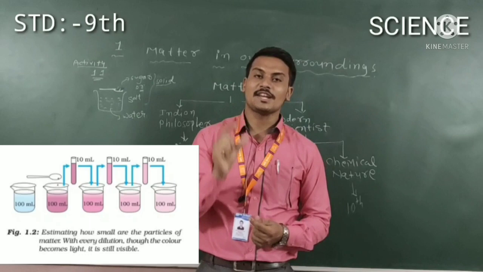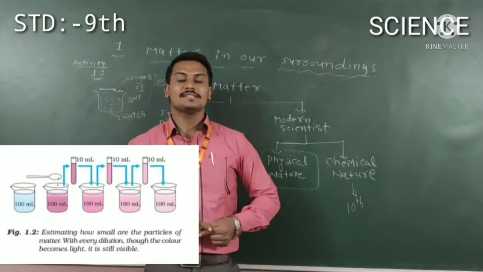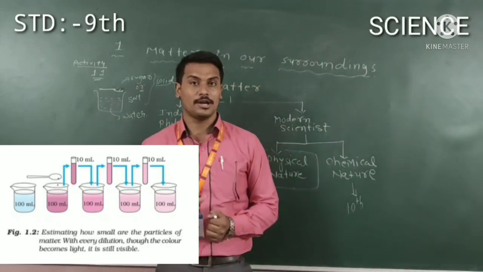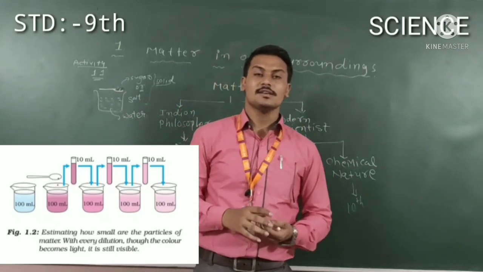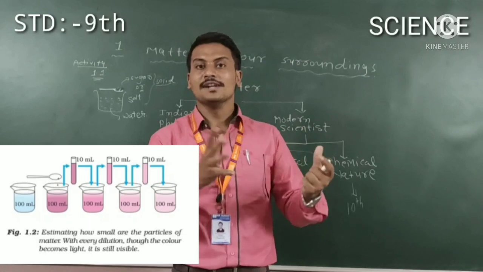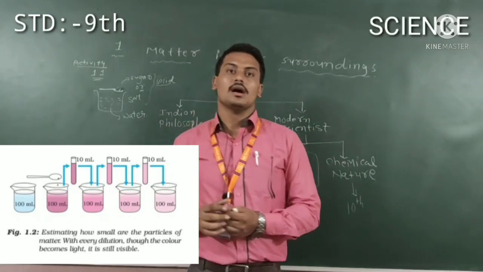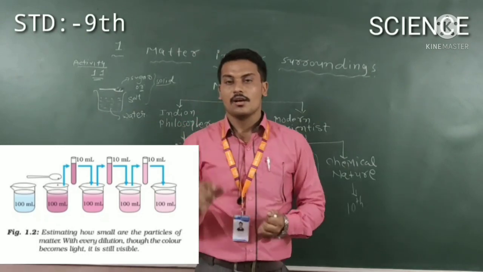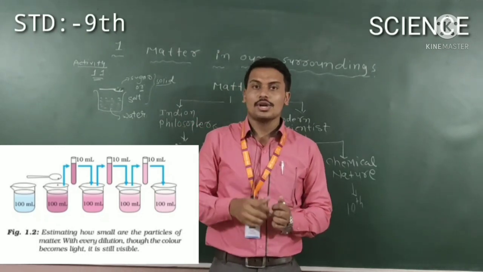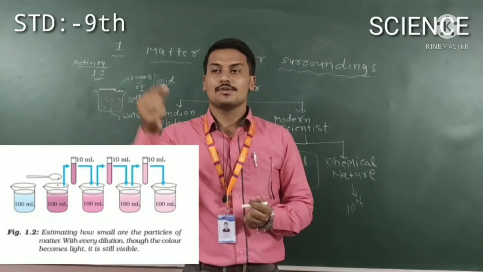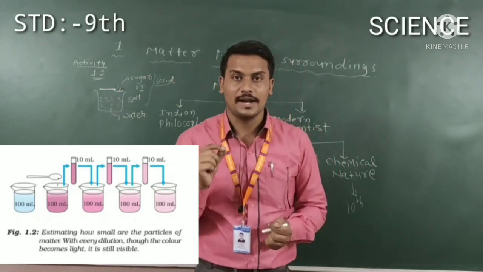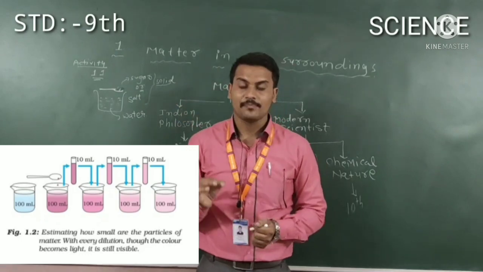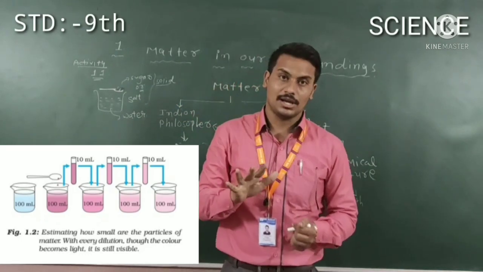The heading of this activity is that we cannot imagine the size of the particles of matter. You take different beakers and fill them with water. In the first beaker you take potassium permanganate, whose particles turn the water pink.